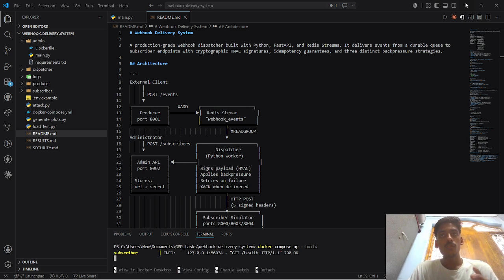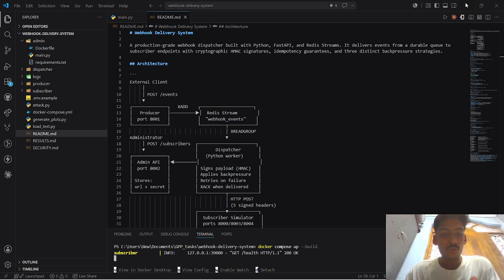A simple approach for that problem would be directly calling each service. However, this creates several challenges, like what if one service is down, what if a service is very slow, and what if the same webhook gets delivered multiple times? How would we verify that a webhook actually comes from a trusted source or not? This system addresses these problems by providing reliable, secure, and scalable webhook delivery.